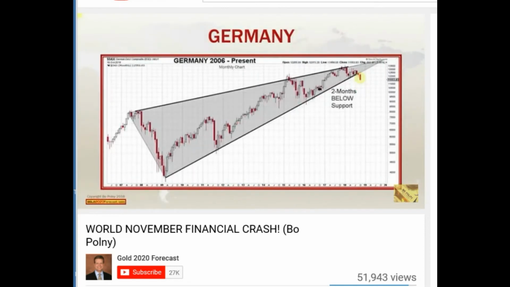Now, we look at Germany. Germany's chart is actually foreshadowing what's about to happen to the rest of the world. You will notice Germany also has a rising wedge chart pattern. However, it broke in September, and as of October, the second month now, it trades below the lower channel support line. Germany is about to crash.